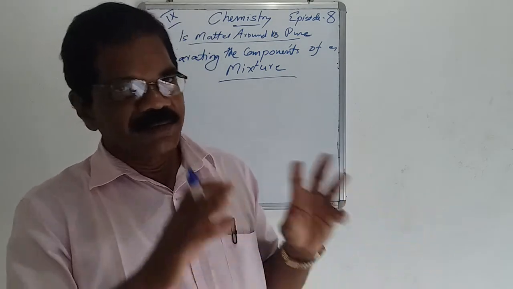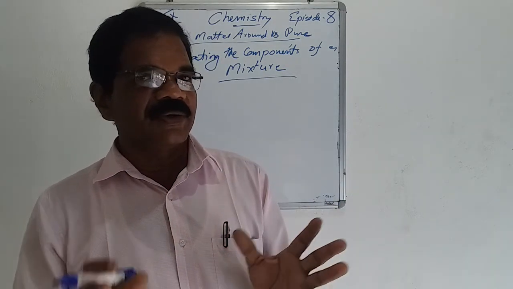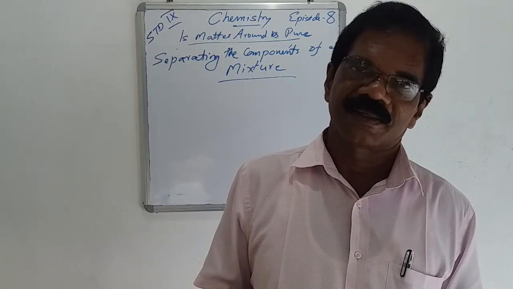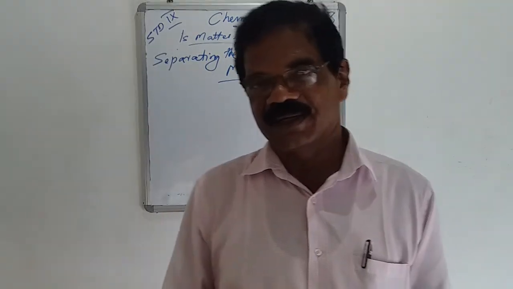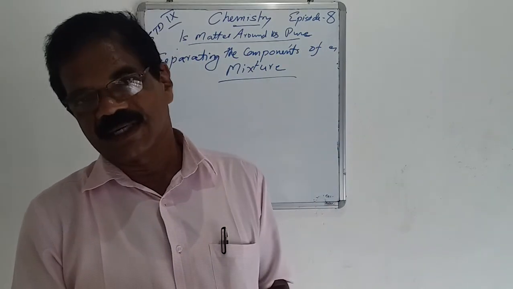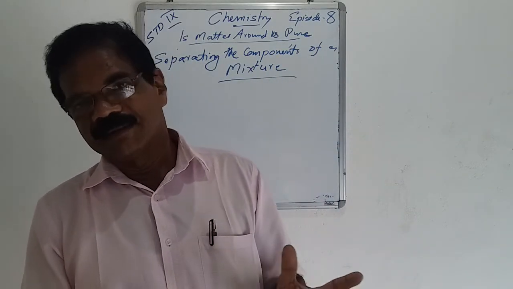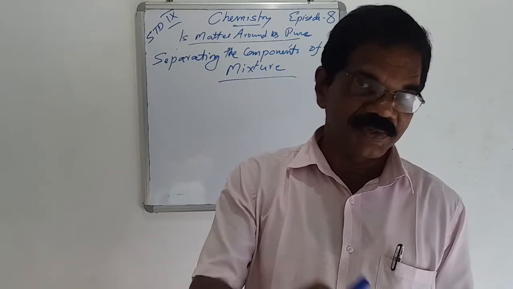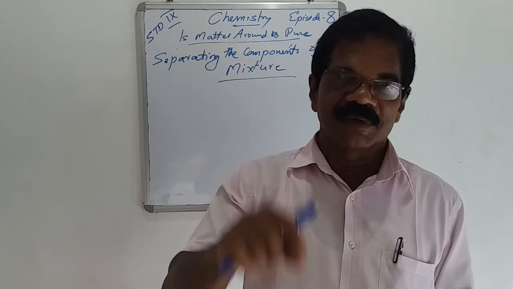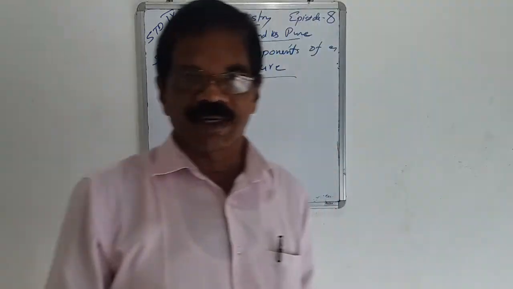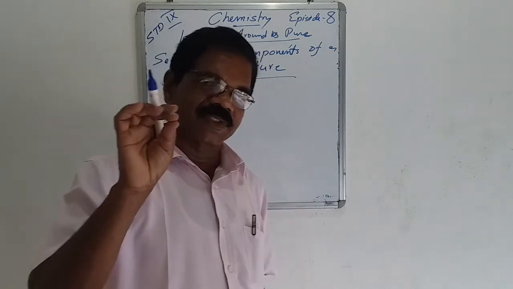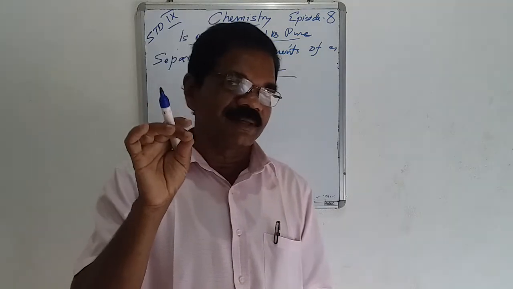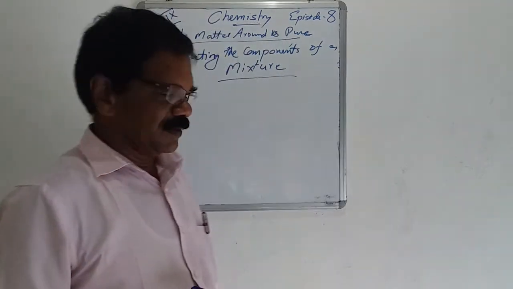So now what we are studying is how we can separate the components of a mixture. What is the easiest way to separate the components of a mixture? You buy the mixture from the bakery. The easiest way is hand picking. You have to hand pick one by one. We can separate the components of a mixture because in almost all mixtures we can see the particles. Your naked eye can see the particles, so we can easily hand pick.